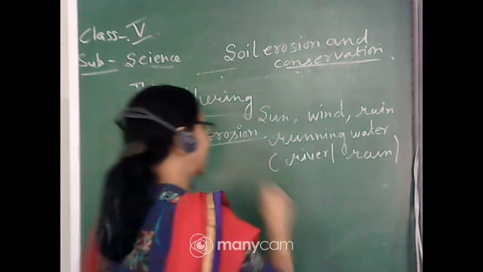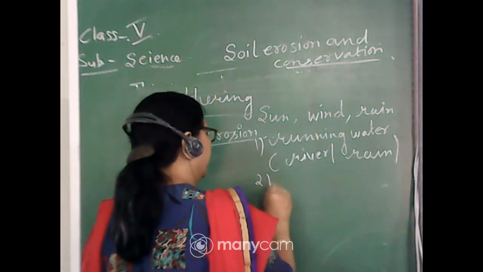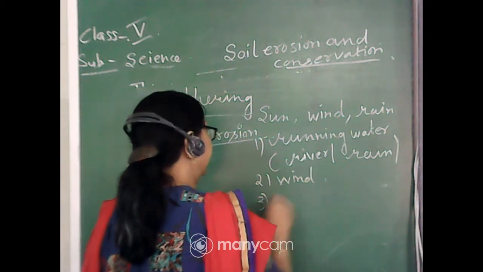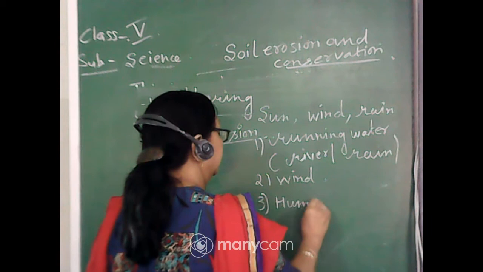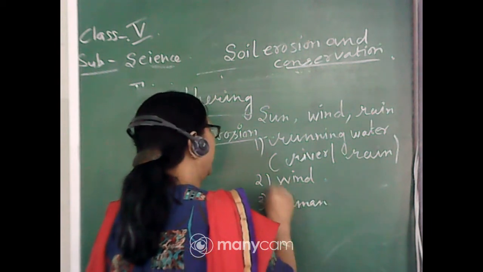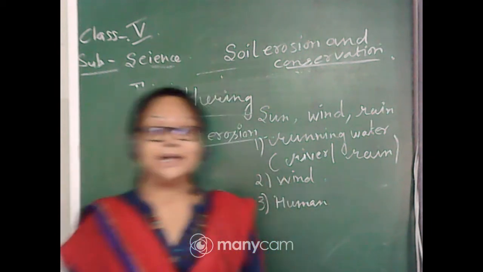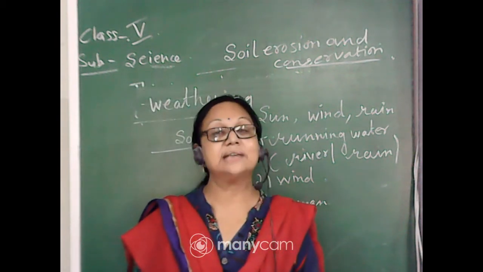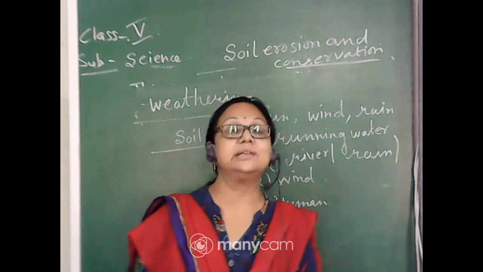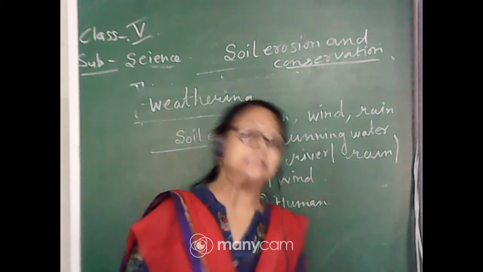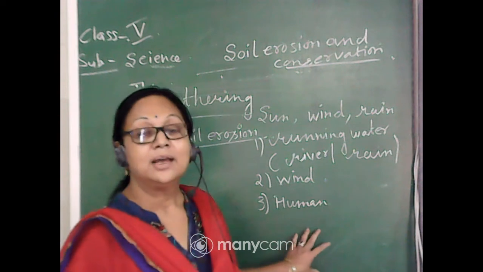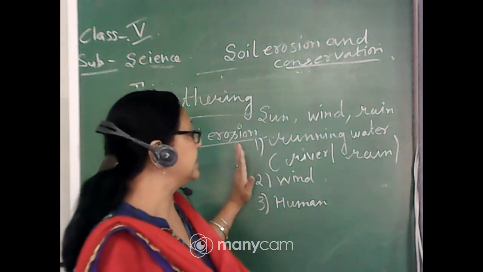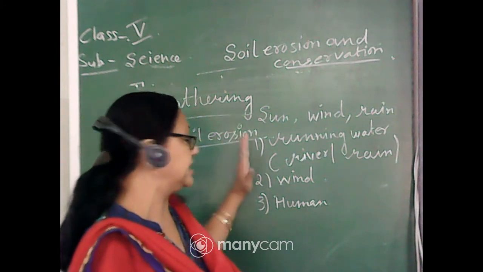The second factor is wind, and the third factor is humans. Humans make some kind of problems, or you can say they facilitate the agents of erosion, through some kind of activity. Due to this, soil erosion occurs. So humans are equally responsible for soil erosion. So the three agents are running water, wind and humans.